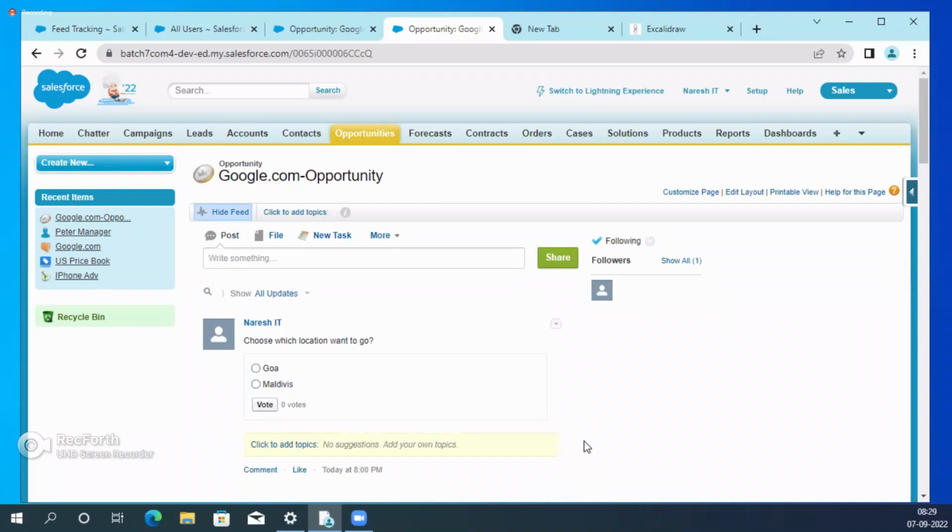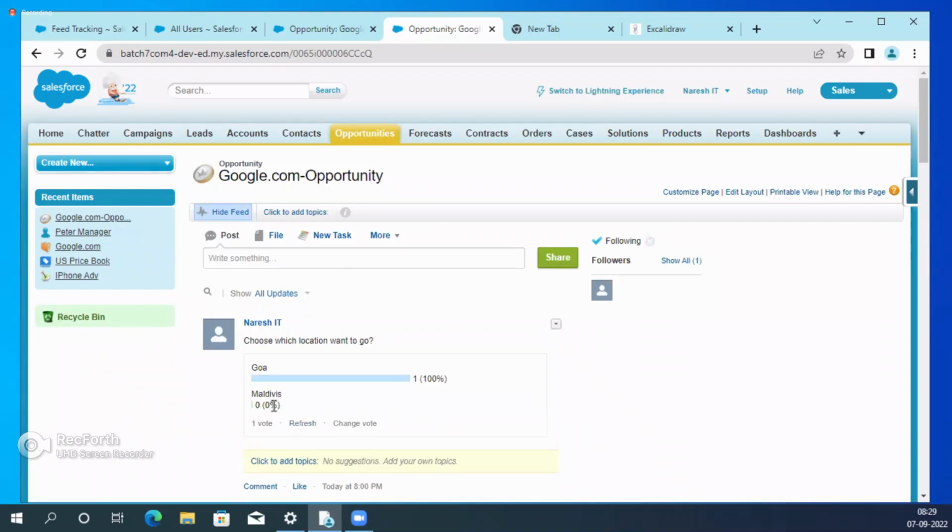So in the organization, all the people who are there get it like this. Now I, Ashok, am a person, and I got this. Now I choose Goa, vote. So now, how many votes? One vote. Maldives, 0 as of now. So finally, what is the voting? Based on that, our management will decide. So this is called polling.